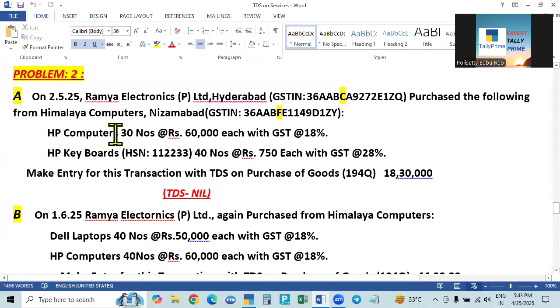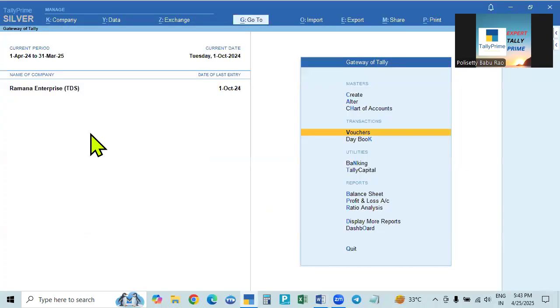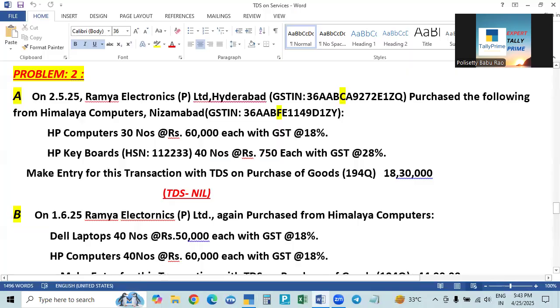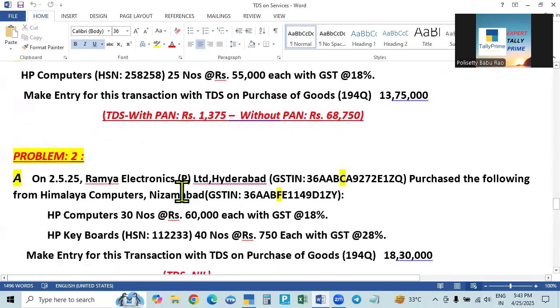Here this problem is 25. In this problem we have taken 24, 25. Okay, we'll close it and go to the other problem. So here who is the deductor? Ramya Electronics purchased goods from Himalaya Computers. So Himalaya Computers is the seller, and the seller will be the deductee. We are entering in the books of the deductee, so I have to select Himalaya Computers.